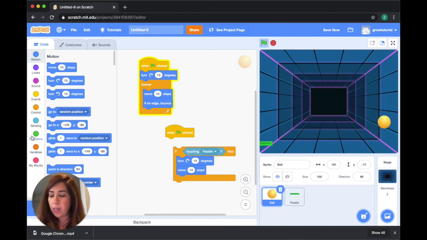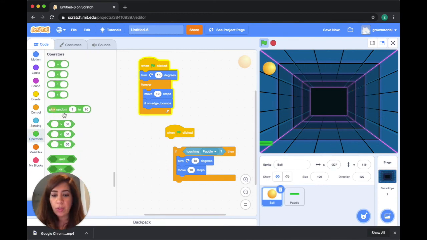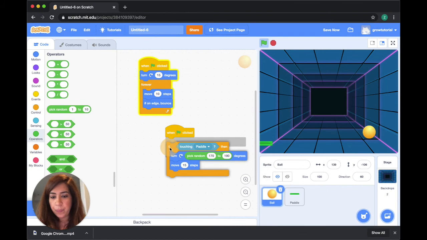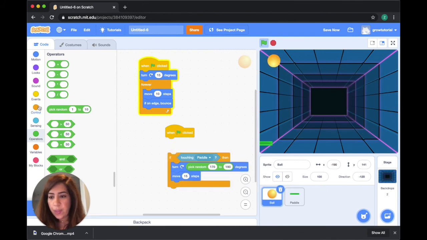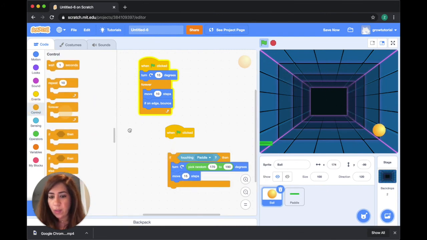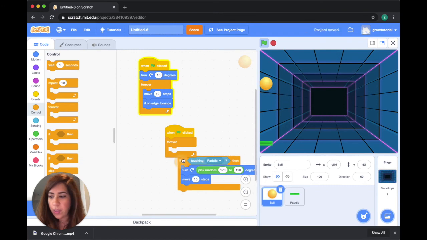I want to be able to have it just go to a random angle. So we're going to say, let's pick it up between 170 and 190 degrees. And then I want it to move 15 steps. And then this is going to be done continuously, so forever.